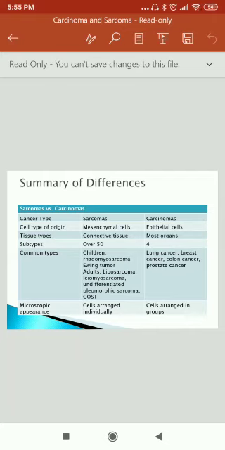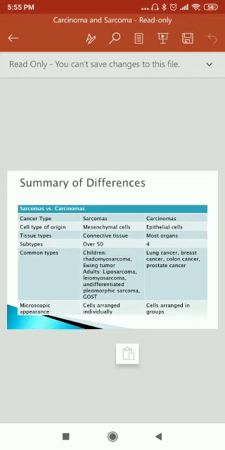Subtypes: over 50 in sarcoma and 4 in carcinoma. Common types in children: rhabdomyosarcoma and Ewing's tumor. In adults: liposarcoma, leiomyosarcoma, undifferentiated pleomorphic sarcoma, and in carcinoma lung cancer, breast cancer, colon cancer, prostate cancer.